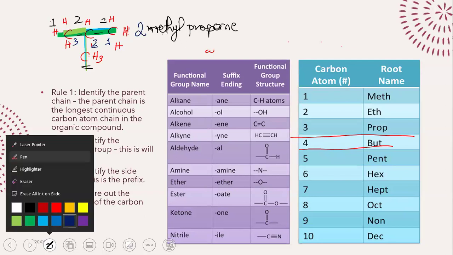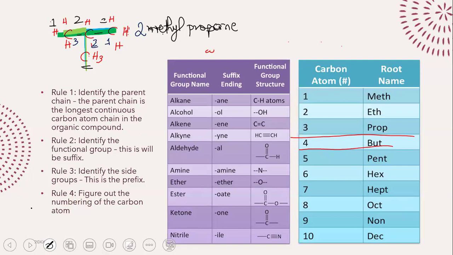But what if I take a structure quite similar, make it slightly complicated? What if I go ahead and give you something like this? Now, this is a very similar structure to the one we just discussed.